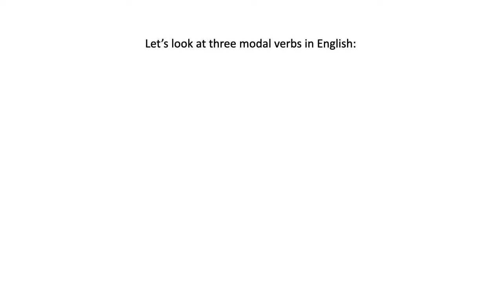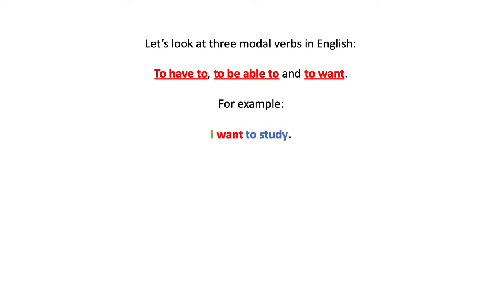Let's look at 3 specific modal verbs in English, okay? 3 very basic ones. To have to do something, to be able to do something, or to want to do something, okay? Let's look at some examples. I want to study.